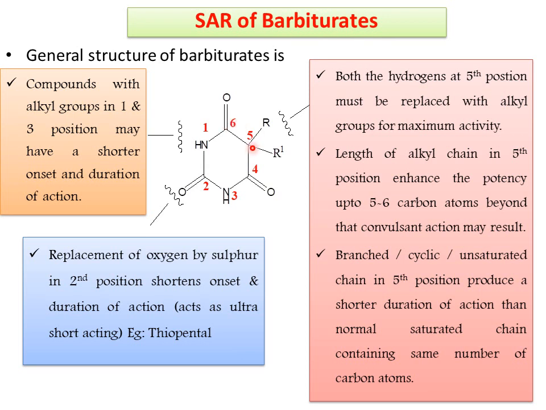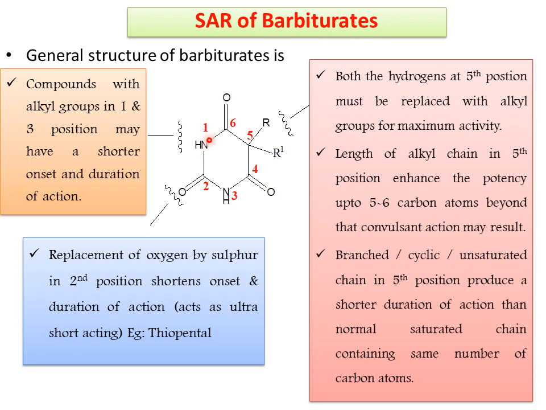At fifth position generally we have to go for modification with R and R1. So what are the different modifications we have to go for here? Generally with your alkyl groups. The SAR we have studied in three subheadings. First one is modifications on these two nitrogen atoms, second is modifications on this second carbonyl carbon, and next is modifications on this fifth carbon atom. So these are the three parts of SAR.